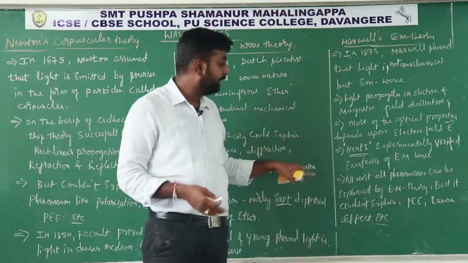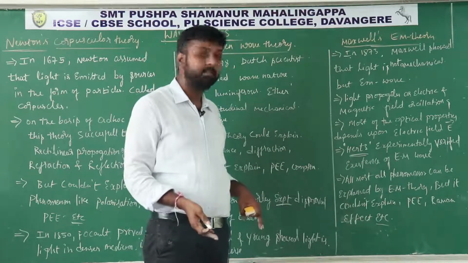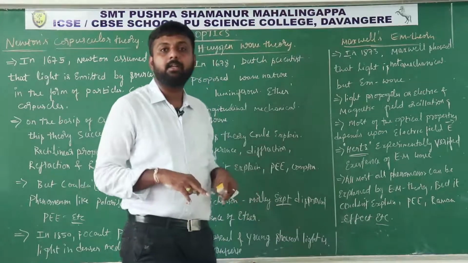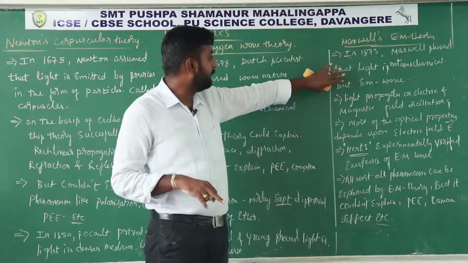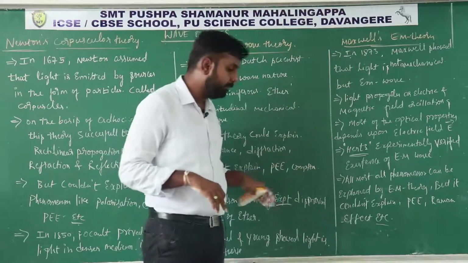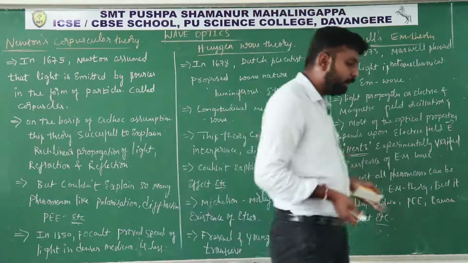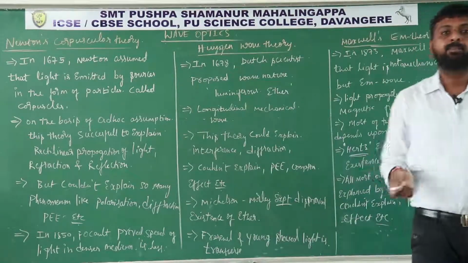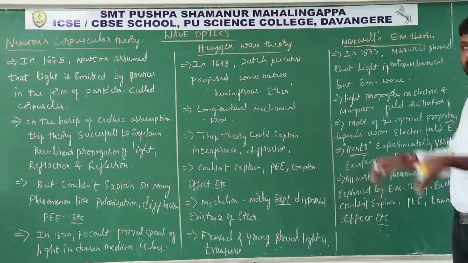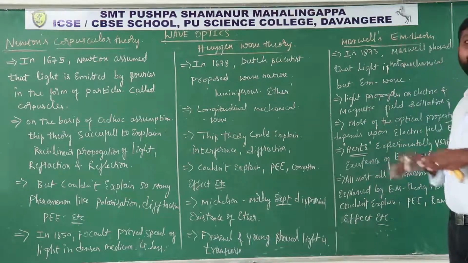So Hertz experimentally produced the electromagnetic wave in a laboratory. For these theoretical studies, he gave a proof. For the first time, he produced the electromagnetic wave in a laboratory, and also he supported the electromagnetic wave theory.